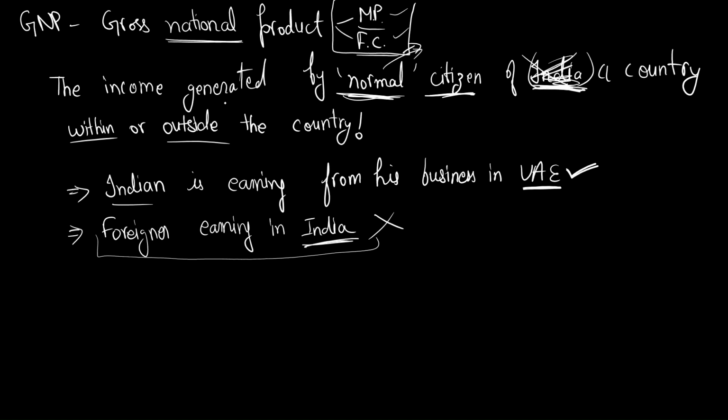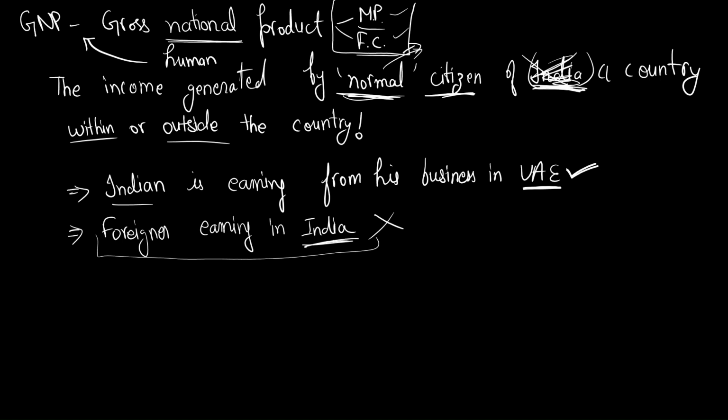National means human. You have to focus on the human. In case of GNP, always focus on the human. If that person is not a citizen, it doesn't matter that he is in your country, you will not calculate the income.